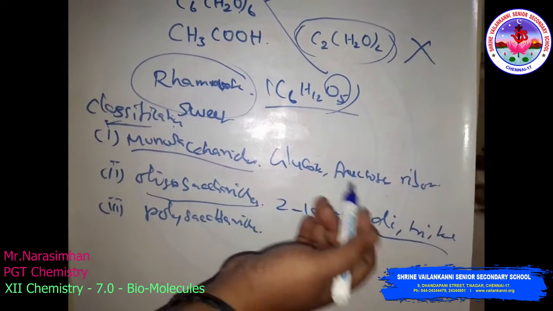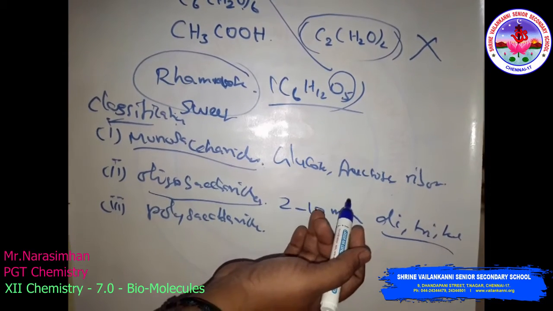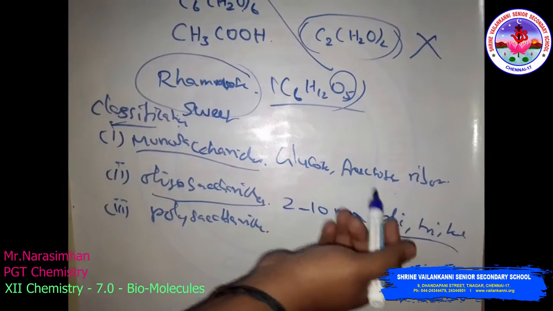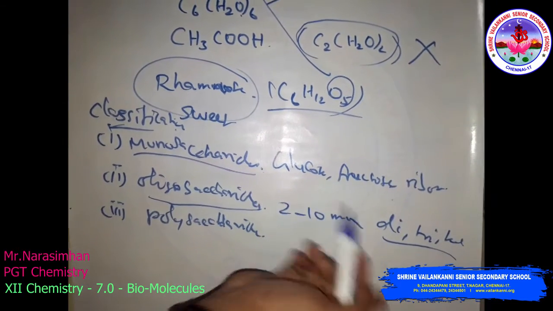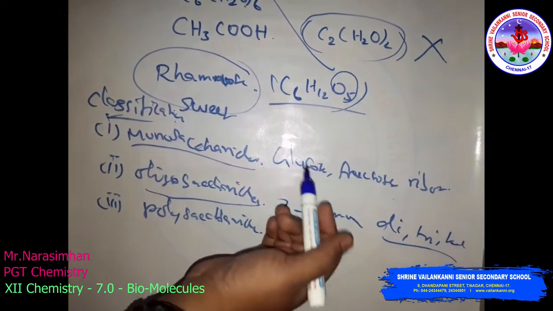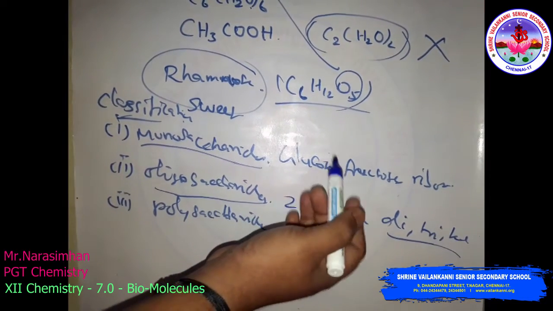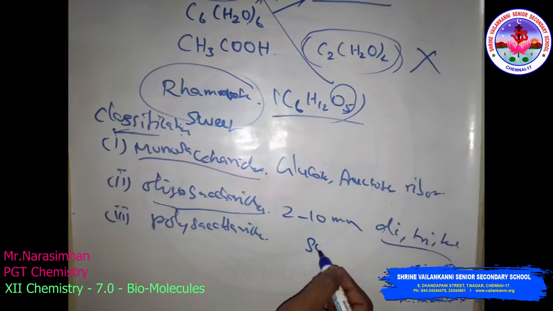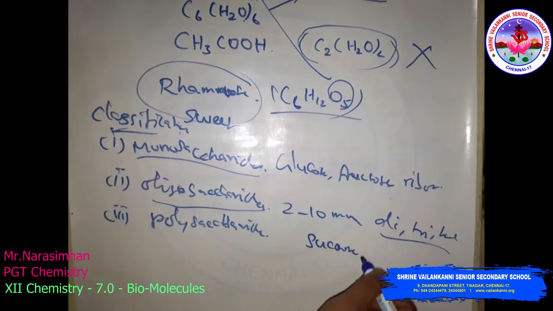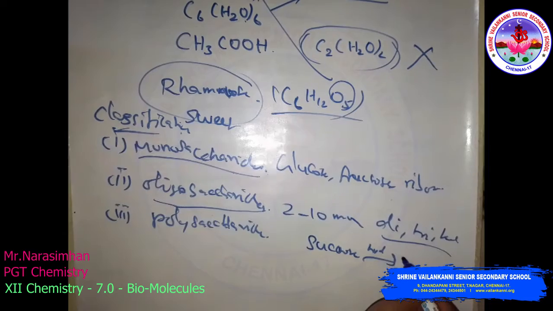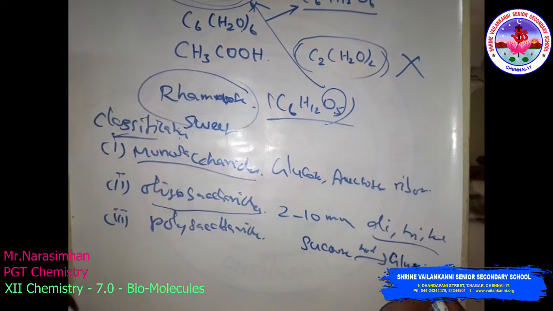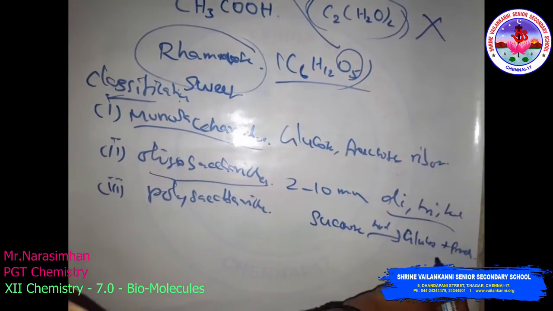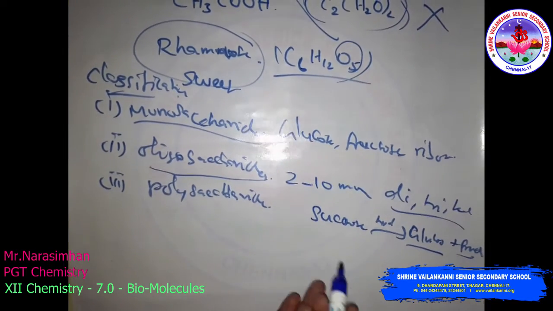Among the most common are disaccharides, where two monosaccharide units are obtained on hydrolysis. The units may be the same or different. For example, one molecule of sucrose on hydrolysis gives one molecule of glucose and one molecule of fructose.